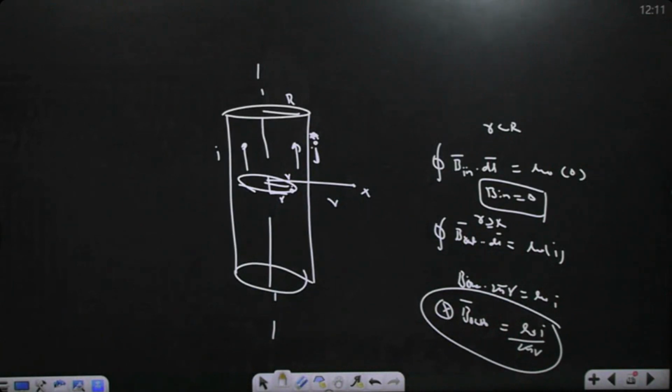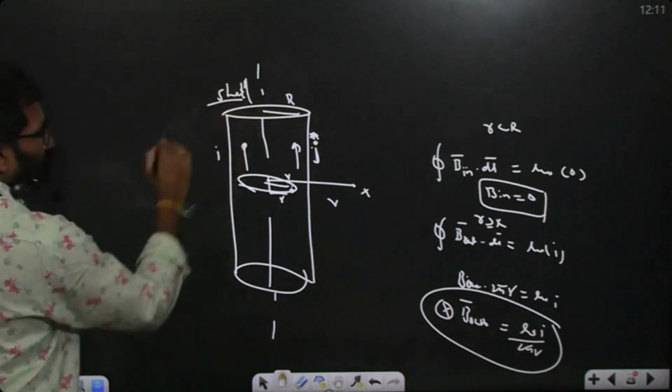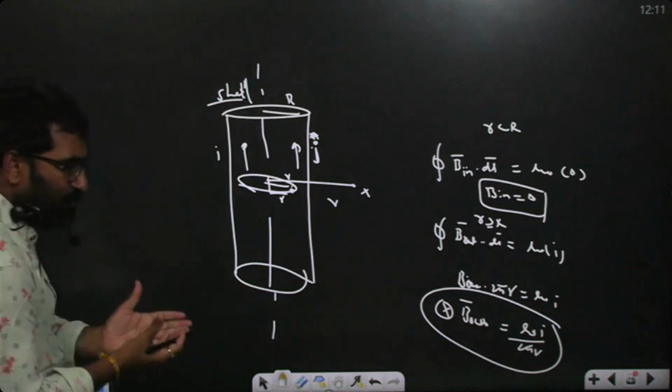Now complete cylindrical shell. Just current is going outside, only on the material points. This is a shell. Now you take a uniform cylinder.